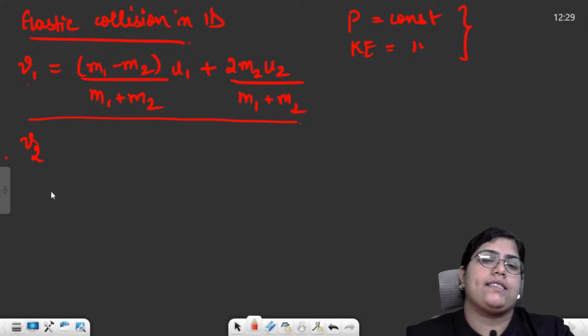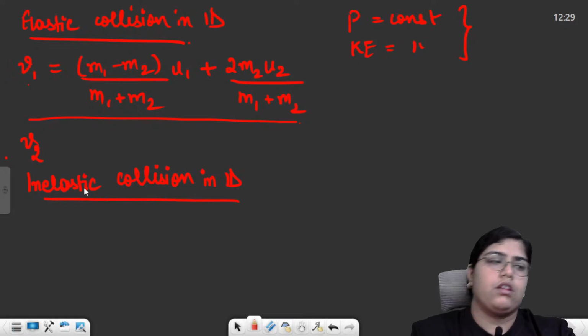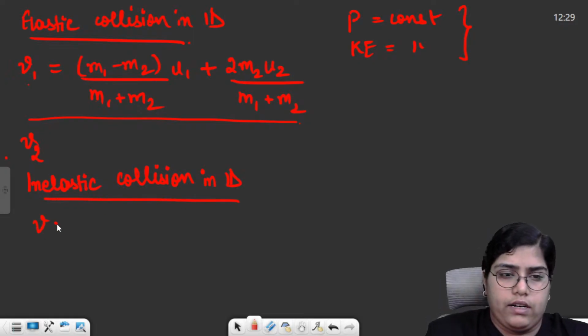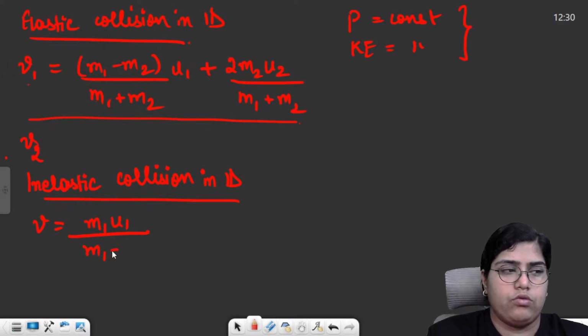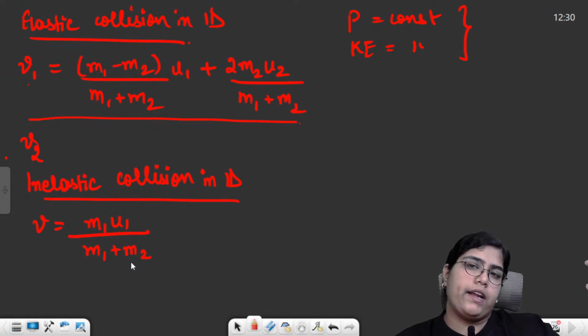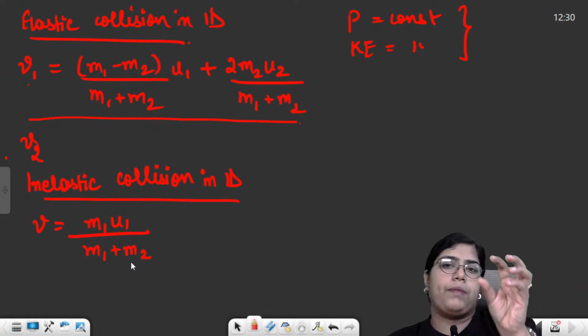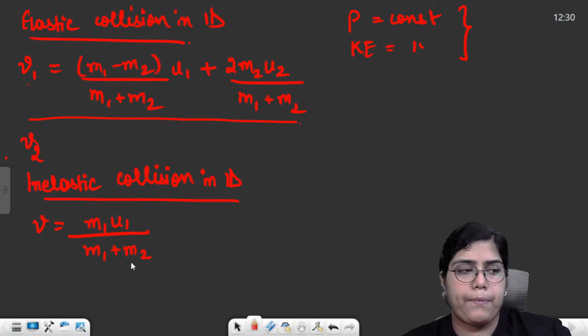Then we had inelastic collision in 1D. For inelastic collision in 1D, we need to find the final velocity. Both the objects stick together and move as a single object. So the formula is m1 u1 by (m1 plus m2). The second particle was at rest. The first particle came and collided with the second particle, and both particles stick and move with the same velocity as a single particle. So that was inelastic collision.